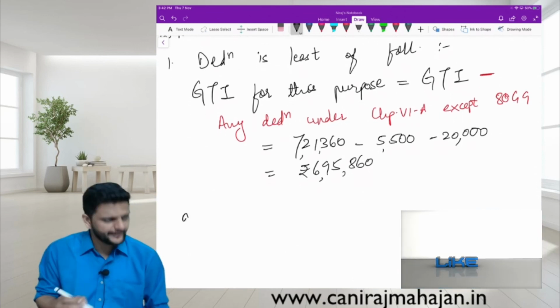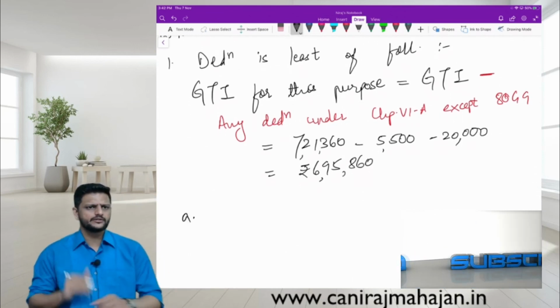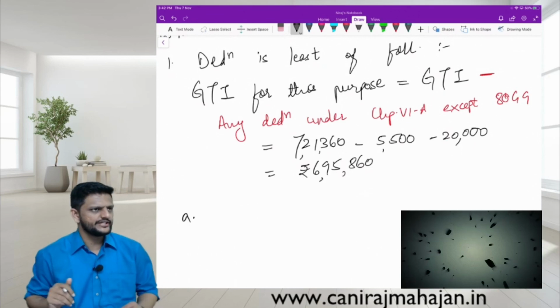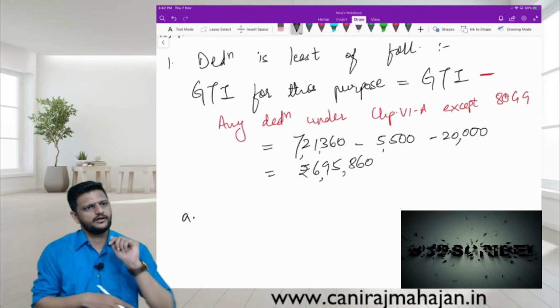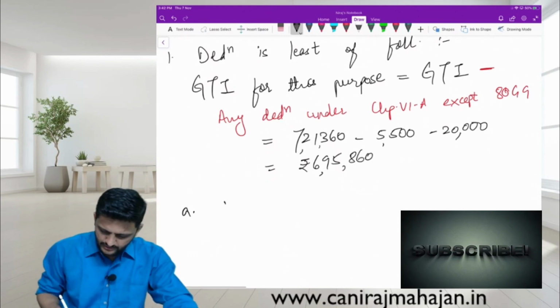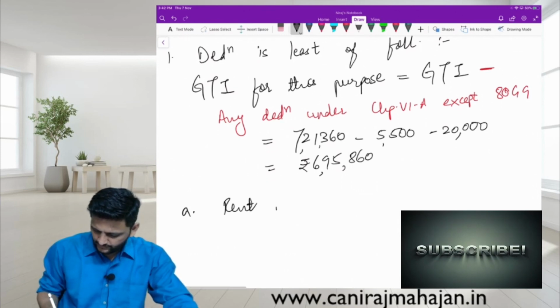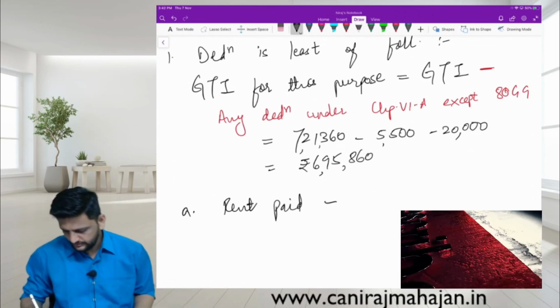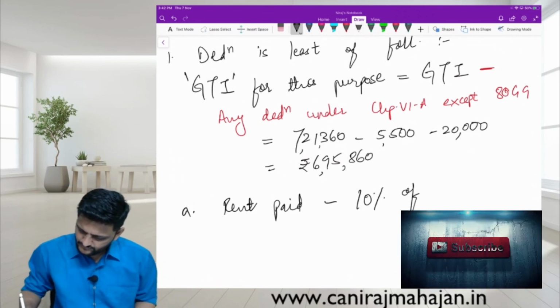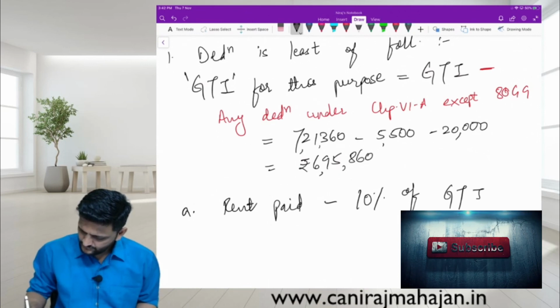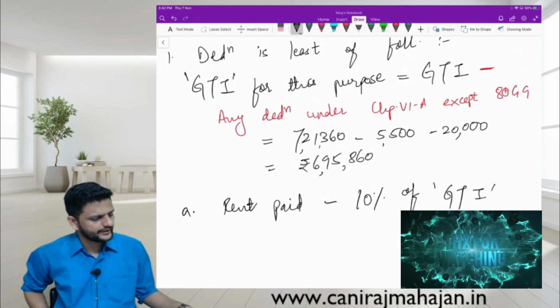Now, least of the following. Point A: rent paid in excess of 10% of GTI, which we have calculated.